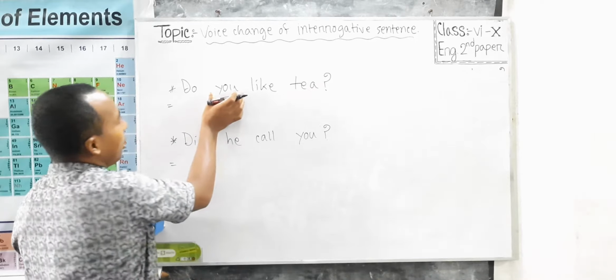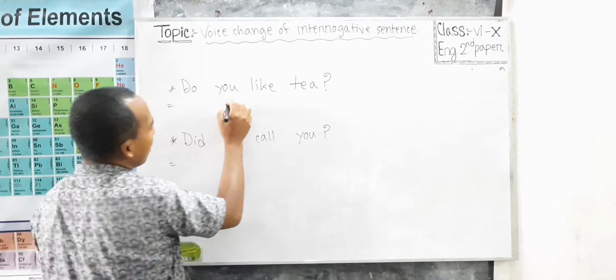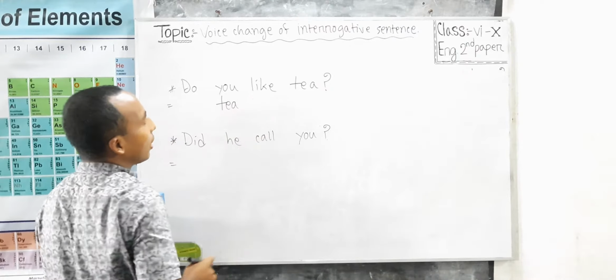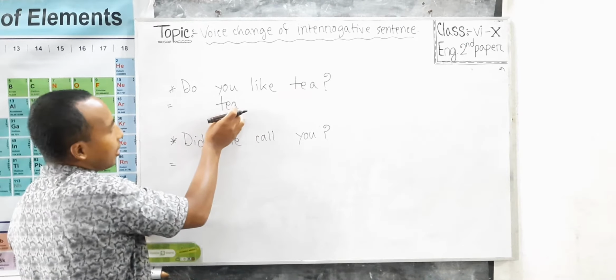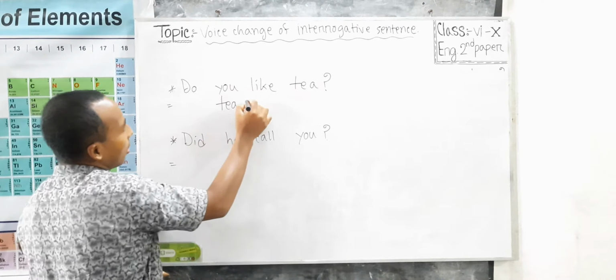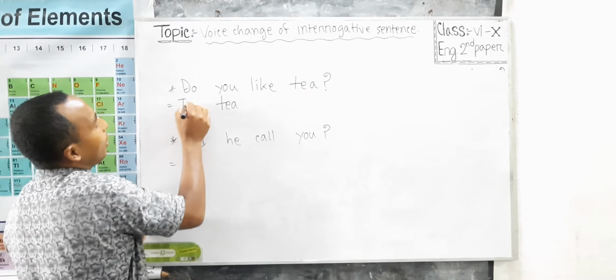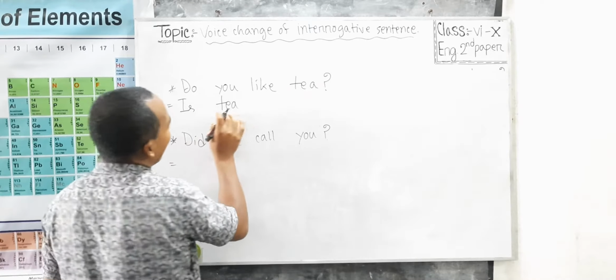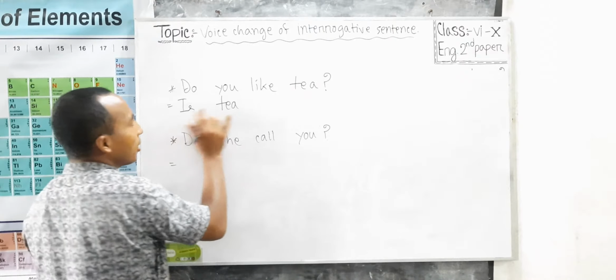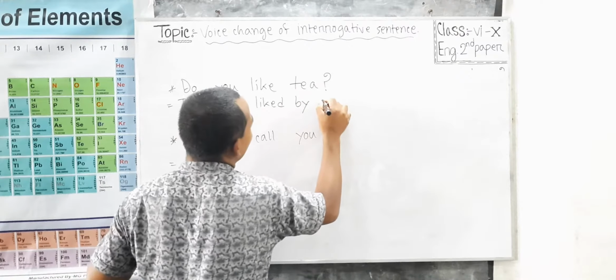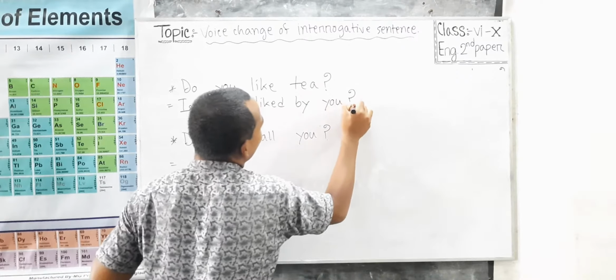If we consider the first to be an assertive sentence, then it would be "Tea," and here we could use "is," but as it is an interrogative sentence, the word "is" should be used at the beginning, and the sentence becomes "Is tea liked by you?"